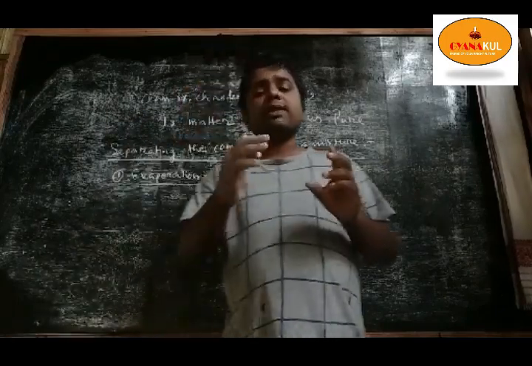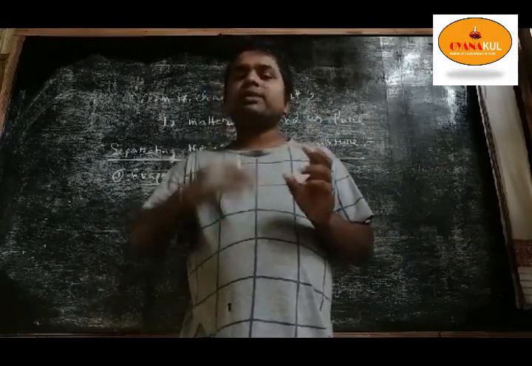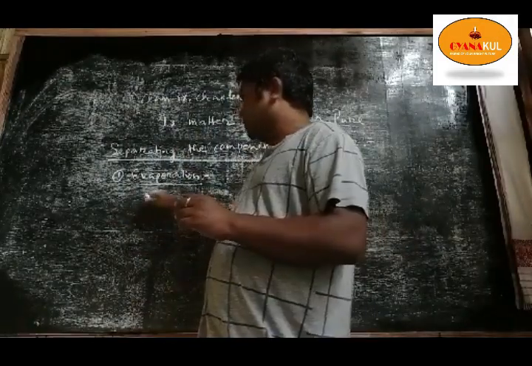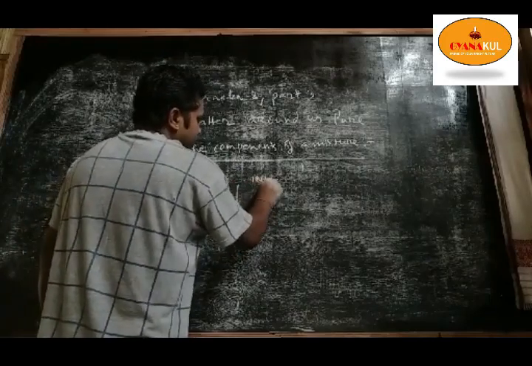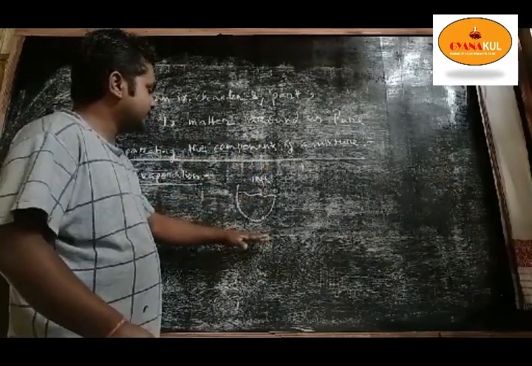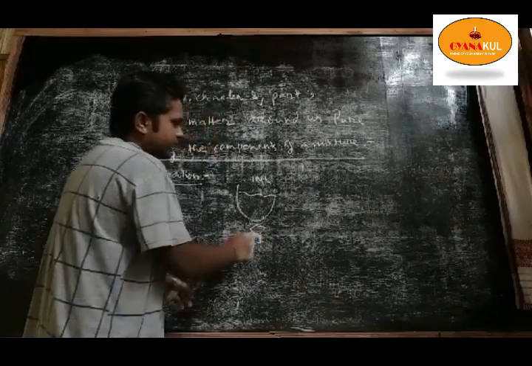How can you separate or take out the dye from the water? So by the process of evaporation. How is it? Ink is heated. When you heat ink, I'm drawing a candle here.